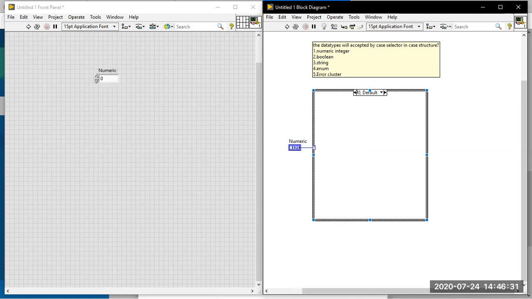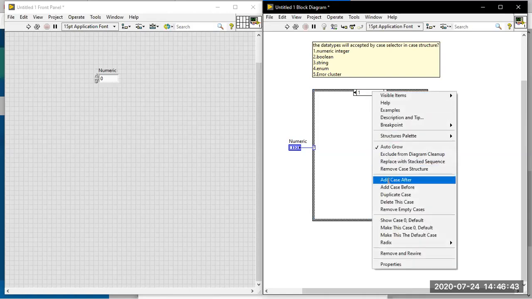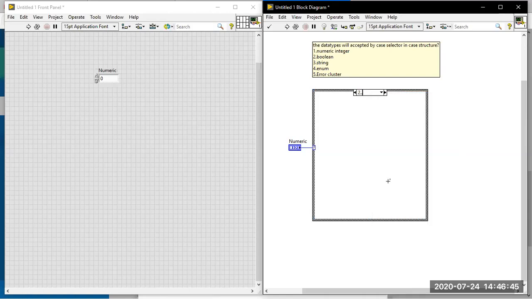Okay, so in this place I'm just making a case structure like this. Here you have cases 0 and 1 available, and you are able to add cases. But the important thing for the examination is how they can give the case value. Here, after 1, add case after, and they will give 2 dot dot 8. What is the meaning of this? 2 dot dot 8 means that whatever case value you give from 2 to 8, this particular case will be handled over there.